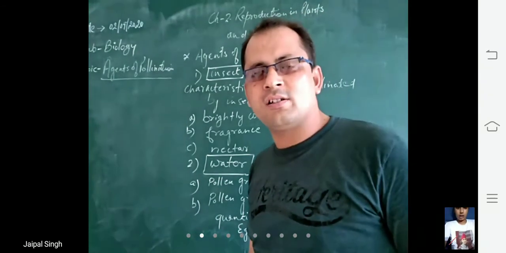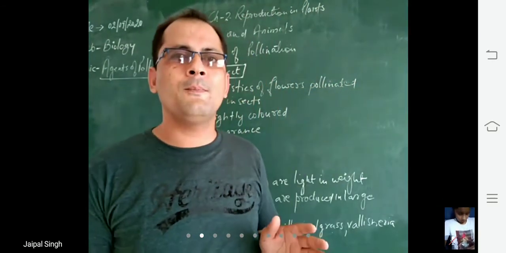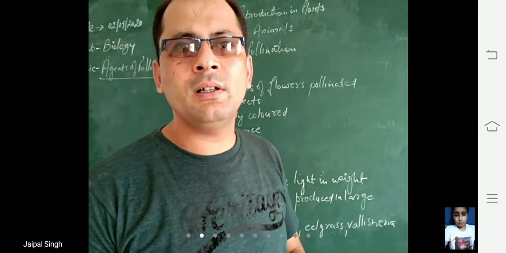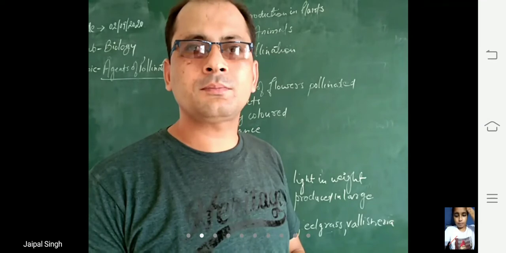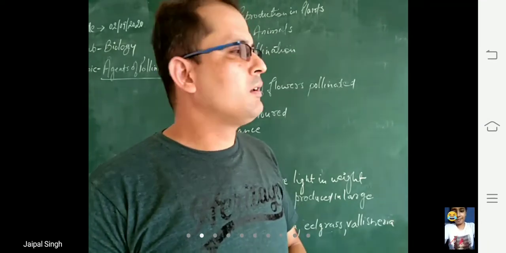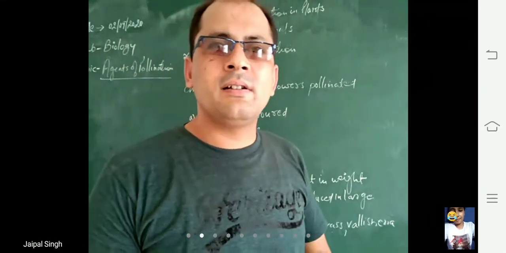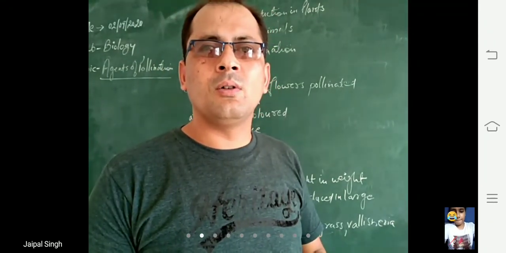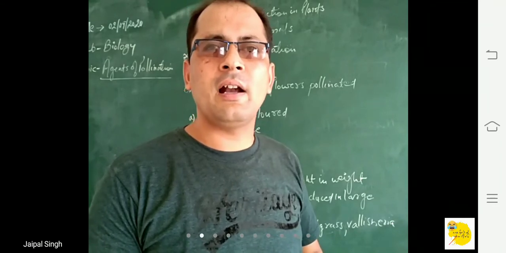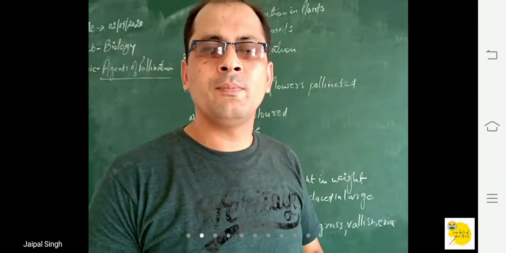Pollination, you all know, is the transfer of pollen grains from the anther of the stamen to the stigma of the carpel or pistil, means from the male part to the female part. Naturally, it is of two types: self pollination and cross pollination.